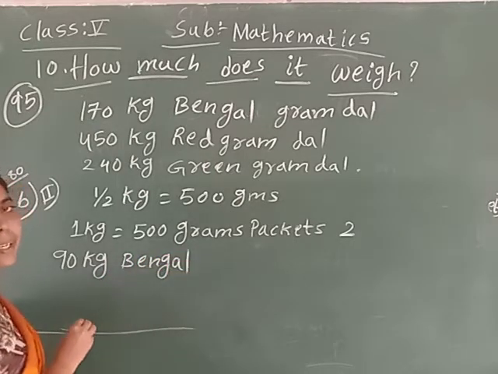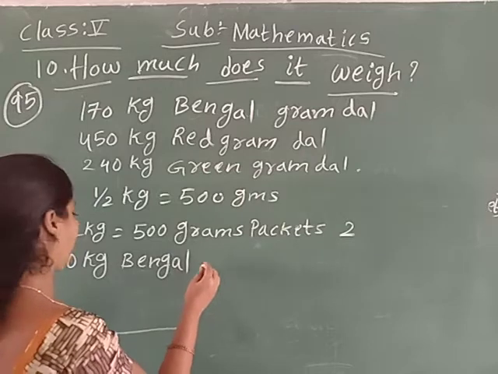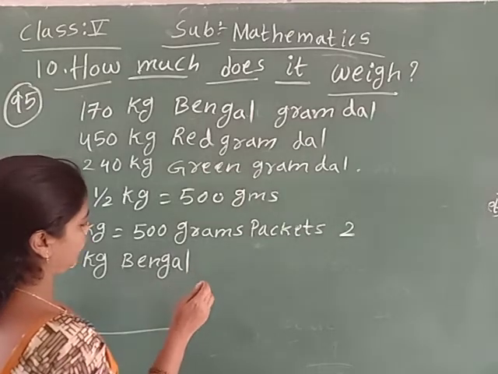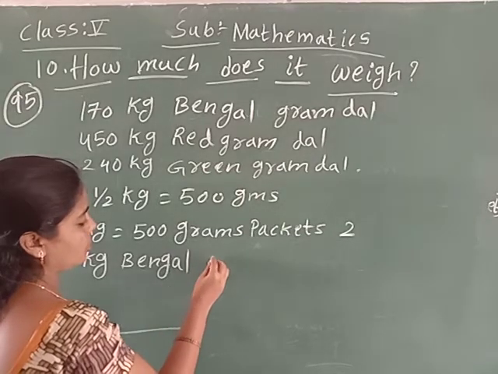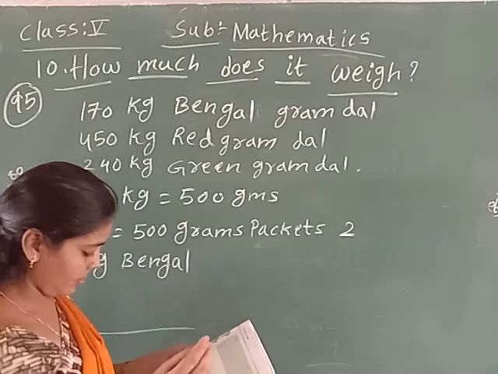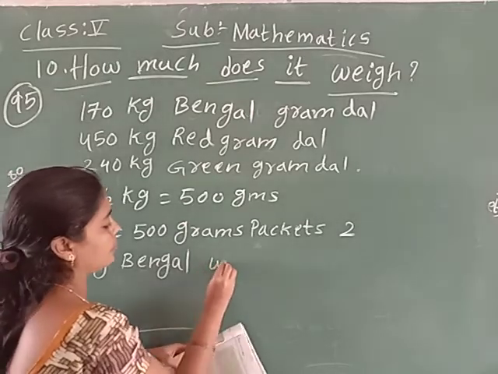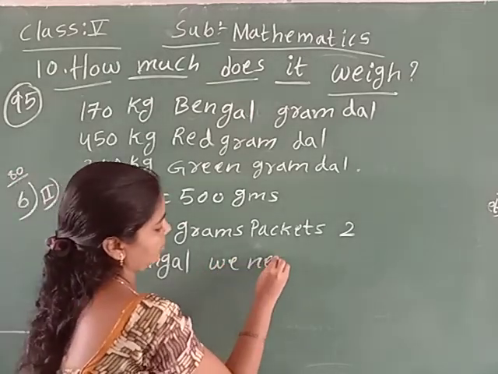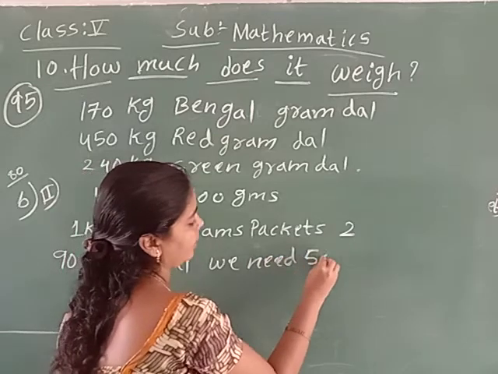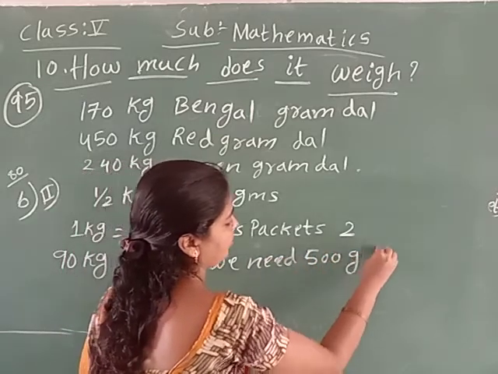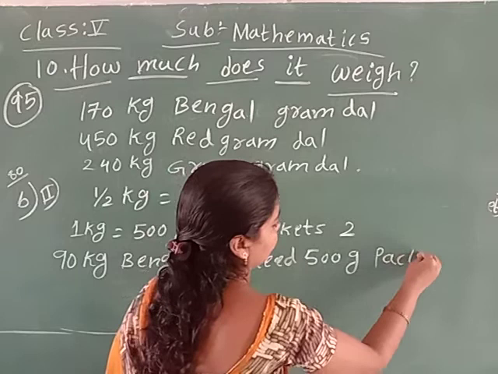So how many packets do we need? We need 500 gram packets. How many?